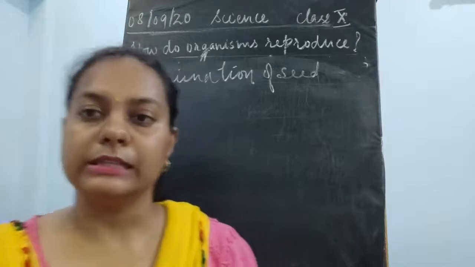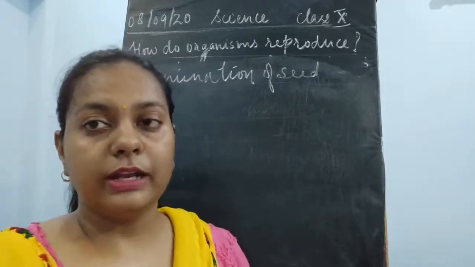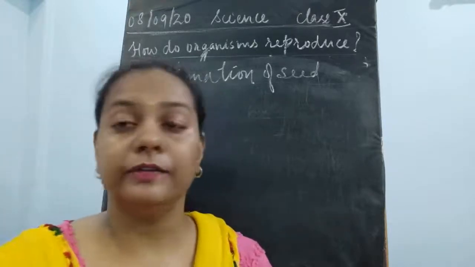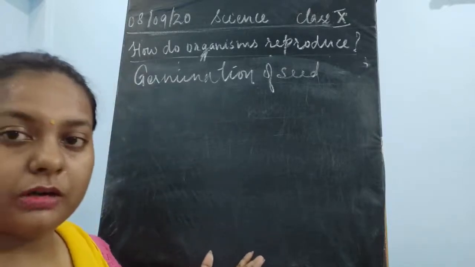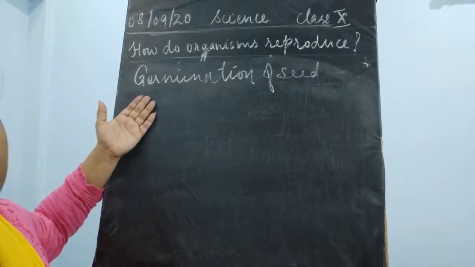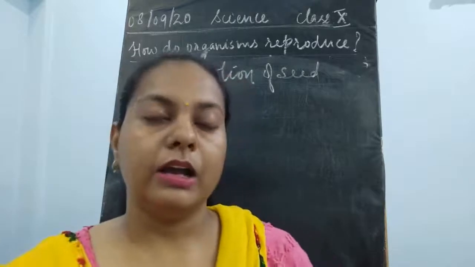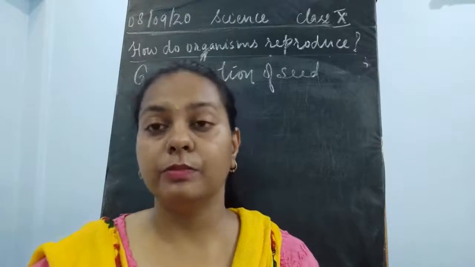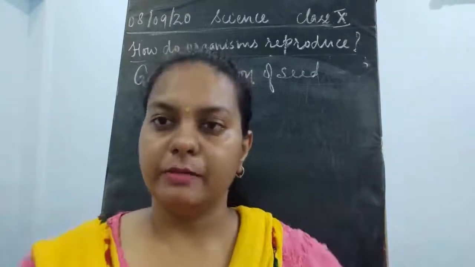Germination of seed means the seed is sown into the soil, we add manure and other nourishing things, and then we add water and irrigate the field. Then all the seeds germinate, and once they germinate they form a new plant, which develops into a small plant, then a big plant, and then a big tree.